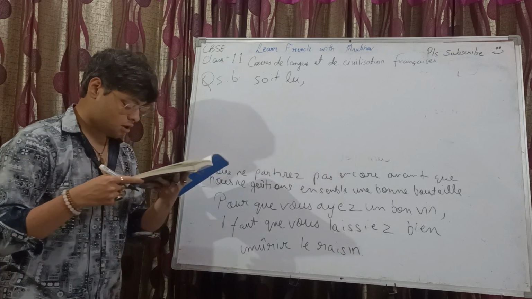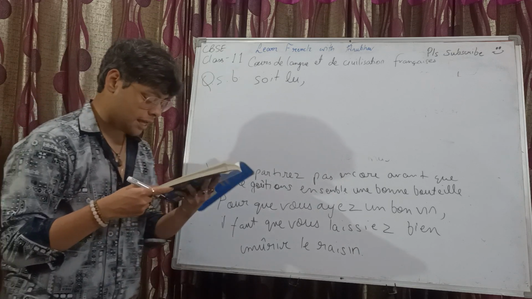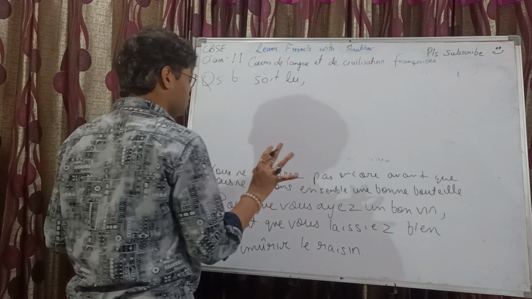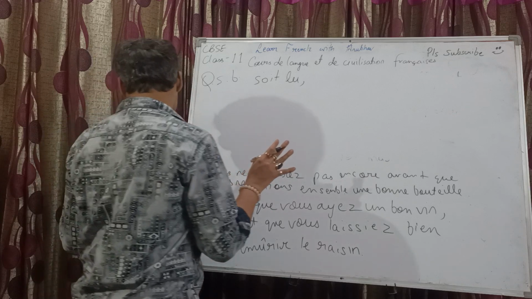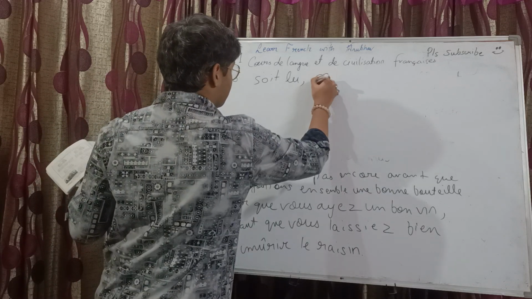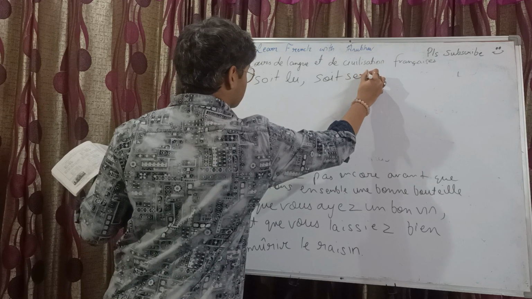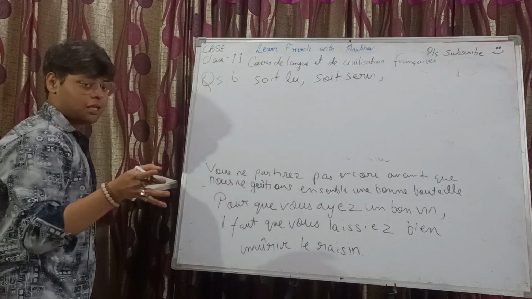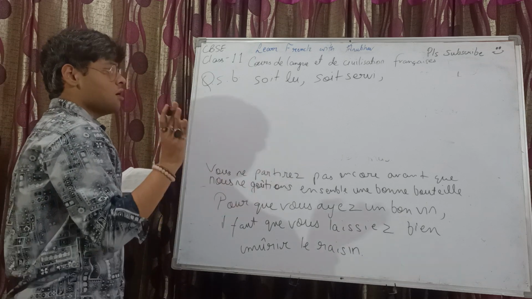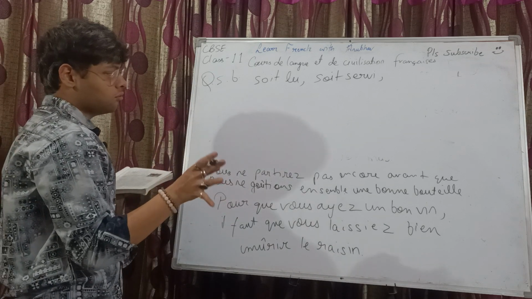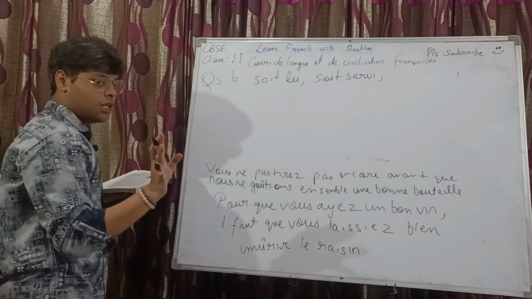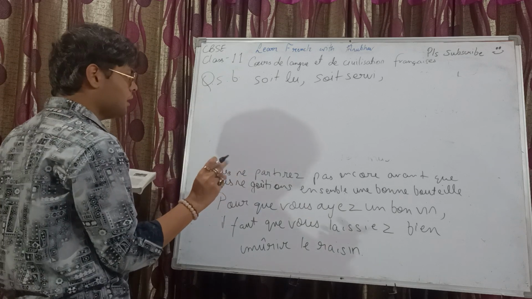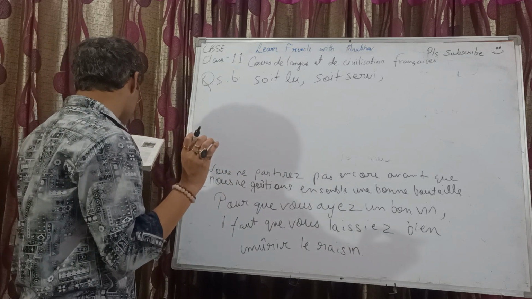Then, bavardons un peu en attendant que le déjeuner. Servir is the verb. So le déjeuner, third person singular conjugation we need to do corresponding to il. So servir, soit servi. And of course in masculine singular subject we don't do the subject-verb agreement, right? Masculine plural, add an s. Masculine singular, no change. Feminine singular, add an e. Feminine plural, es added. So soit servi.